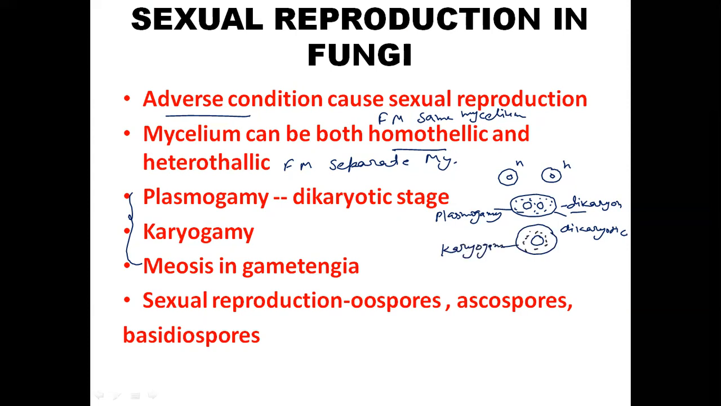So what we learn here: fusion of plasma, cytoplasm is known as plasmogamy, and fusion of nuclei is known as karyogamy. And then the cell goes through meiosis and forms spores. So sexual spores are oospores, ascospores, basidiospores.